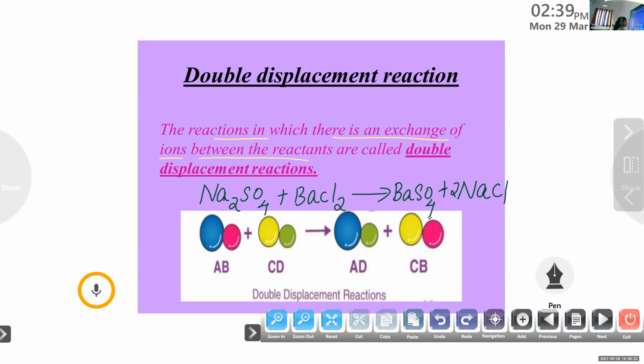So the ions present in this reaction are Na plus, SO4 2 minus, Ba2 plus, and Cl minus. Here the exchange of ions takes place. Sodium combines with chlorine, barium combines with sulfate. Then barium sulfate and sodium chloride are obtained. So this is a double displacement reaction.